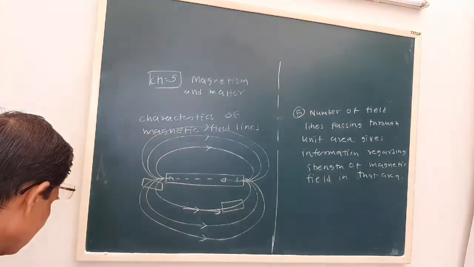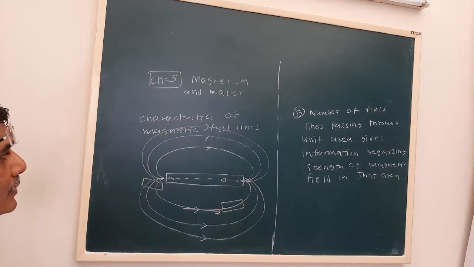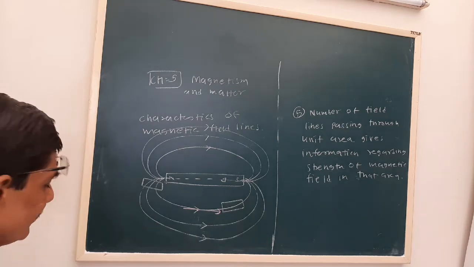So this is regarding the characteristics of the magnetic field lines.